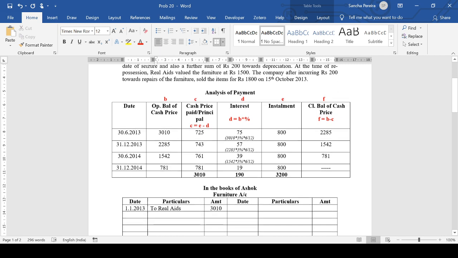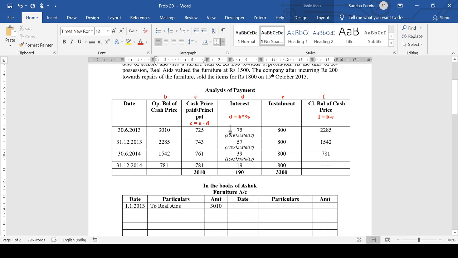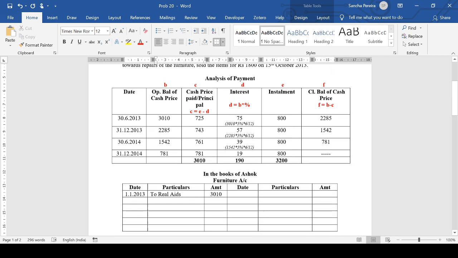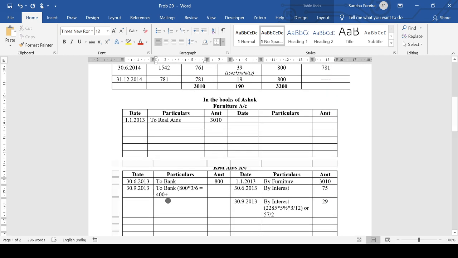Now don't confuse this depreciation with the depreciation that he has to charge. He's paying an additional amount to the hire vendor because he has used the asset. The hire vendor is also at a loss because the hire purchaser is terminating the agreement midway. So he's compensating with a part of the installment and also 200 towards depreciation. The total that is being paid is 400 plus 200, which is equal to 600. So this is the only difference in this problem as compared to the previous problem.